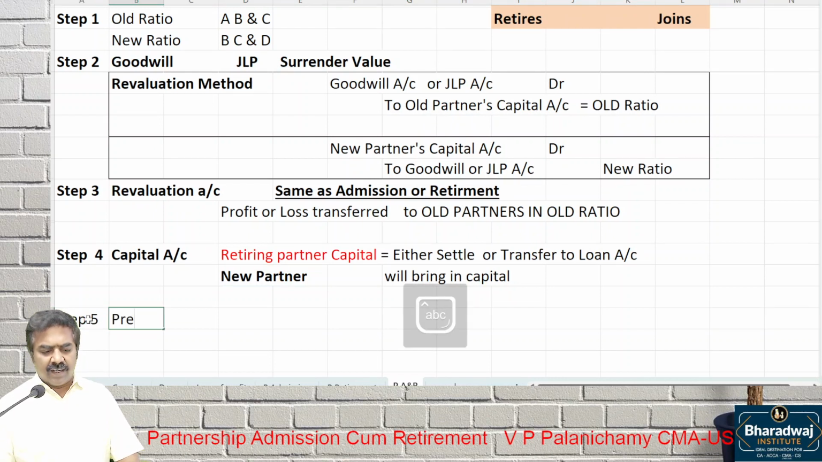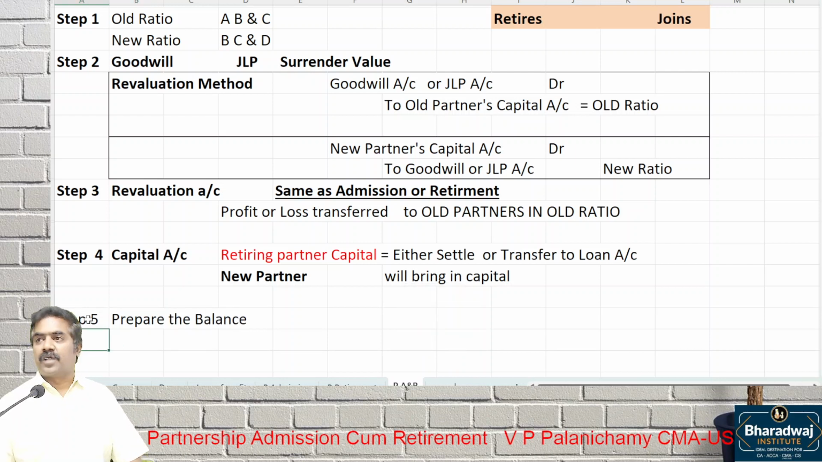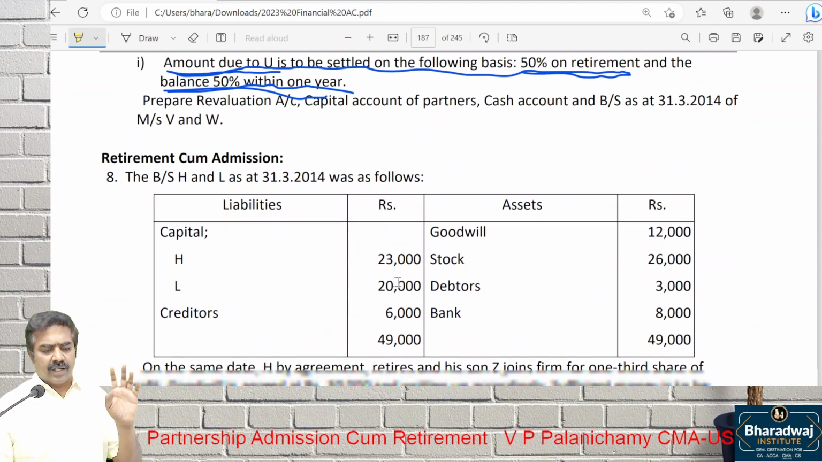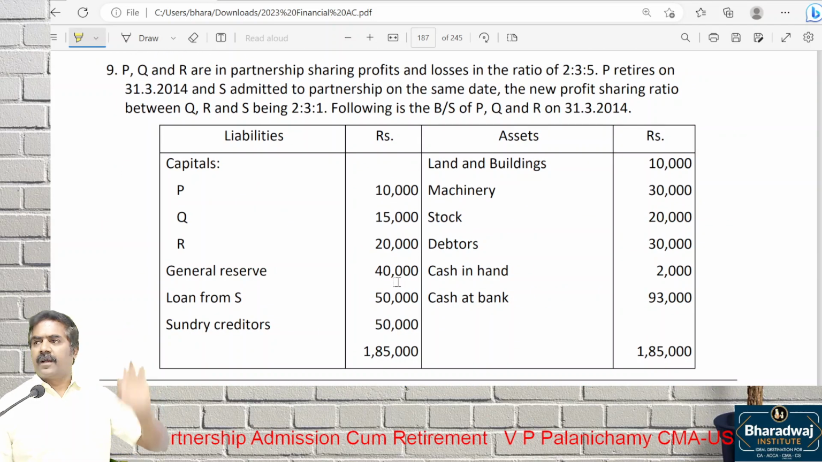So did we learn anything new in this? Are we learning anything new? Nothing at all. Admission and retirement, club it together, apply it in a problem and solve. Just club it together and solve the question. When we solve, you will understand better. Question number 8, we will do later. Go through question number 9.